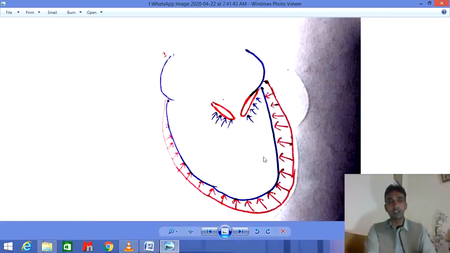And during this contraction, focus on the left ventricle. The mitral valve, this bicuspid valve, is closed during the isometric contraction. This bicuspid valve becomes closed.